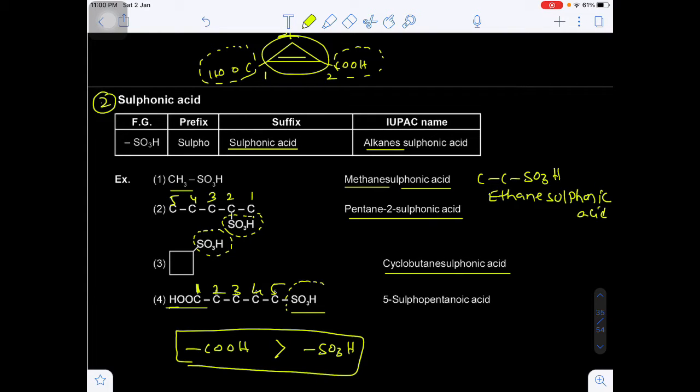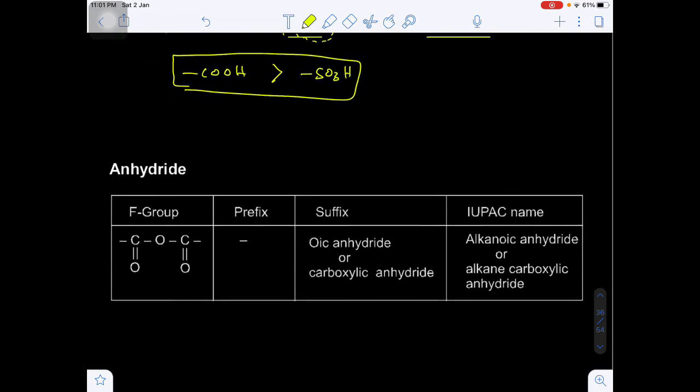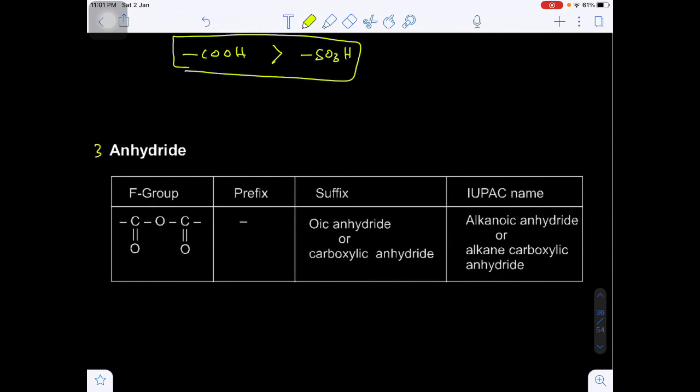On the fifth carbon there is a substituent. When the sulfonic acid is present like a prefix substituent, then we can use the prefix sulfo. 5 sulfo. And total 5 carbons are there. Pentanoic acid. Okay, now come to the third category, acid anhydride.